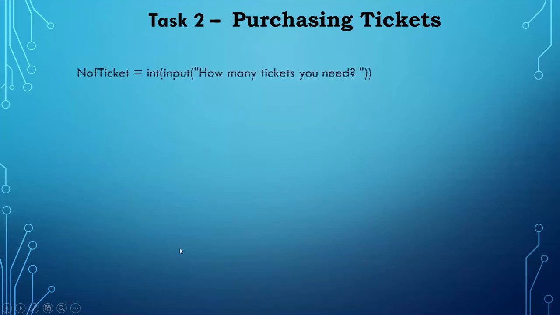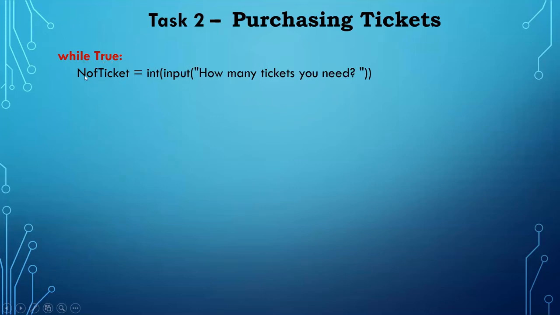And next, first we have to use the number of tickets. This is the starting of the purchasing, the starting of task 2. But in the full program, after displaying the screen and calling the menu, this while loop will start. This while loop will end at the end of task 2 when we want to continue. I will tell you at the end of task 2 how it will continue.